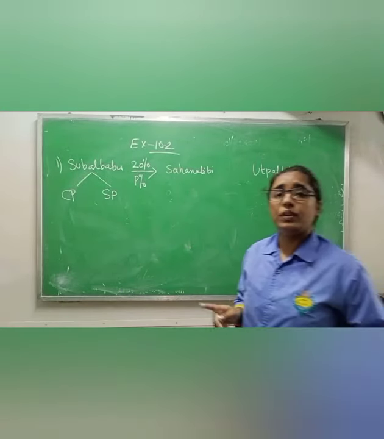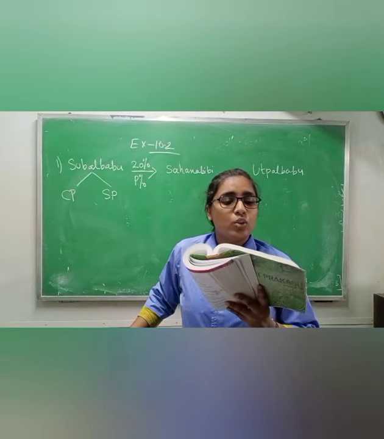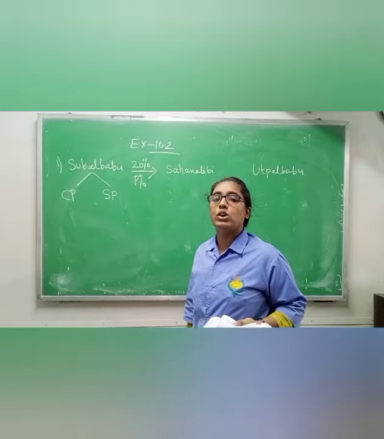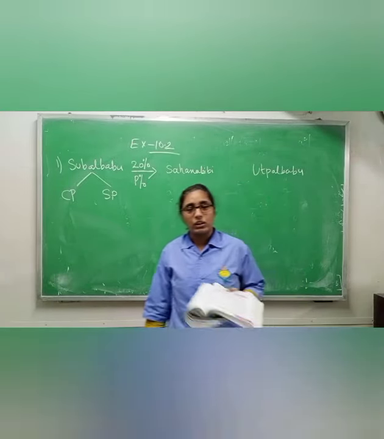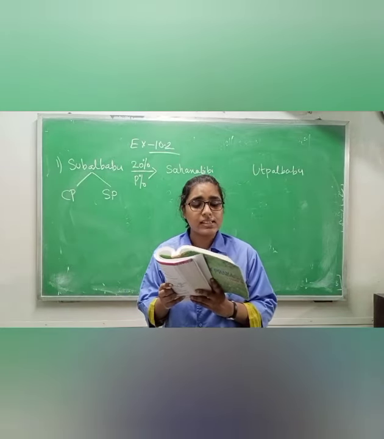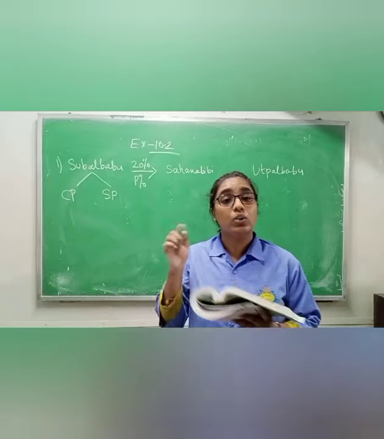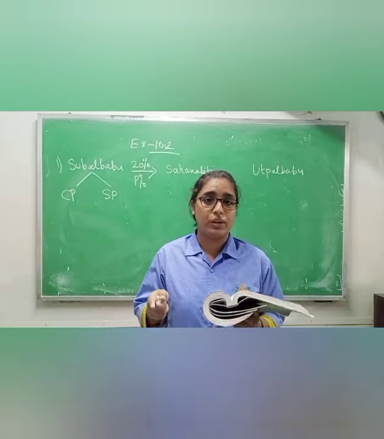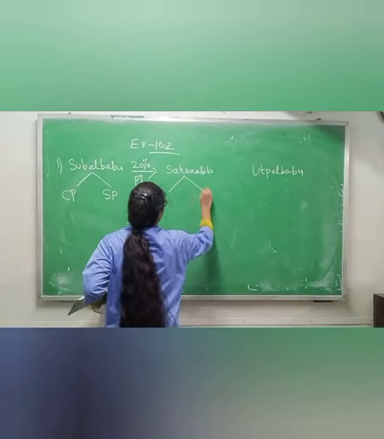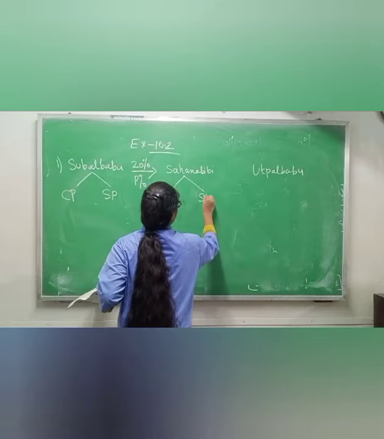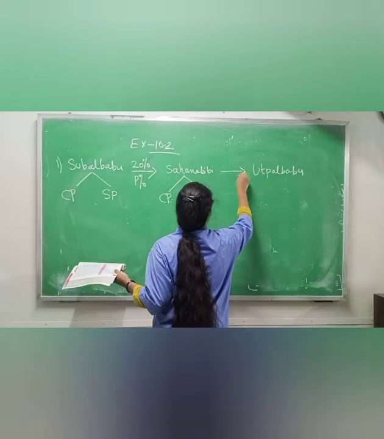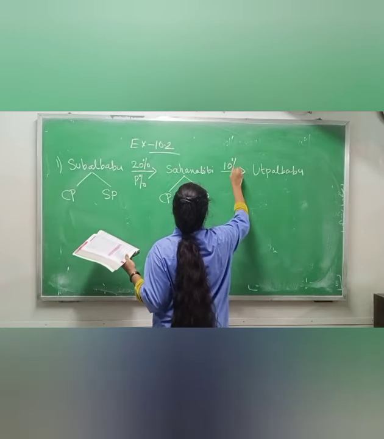Okay, if in the question it is mentioned to solve by drawing picture on a straight line, you have to make this one. Otherwise, you will not get full marks, whether you solve or not. Now, second line. Shahana Bibi sells that rice to the shopkeeper Utpal Babu at 10% profit. Again, Shahana Bibi has 2 things: cost price and selling price. And when Shahana Bibi is selling that rice to Utpal Babu, then she is making 10% profit.